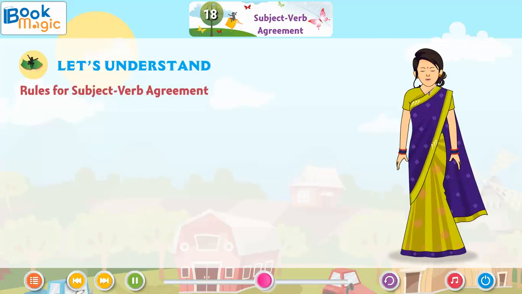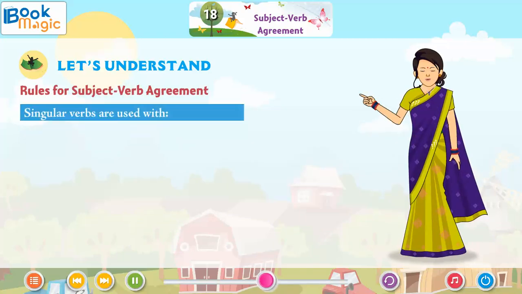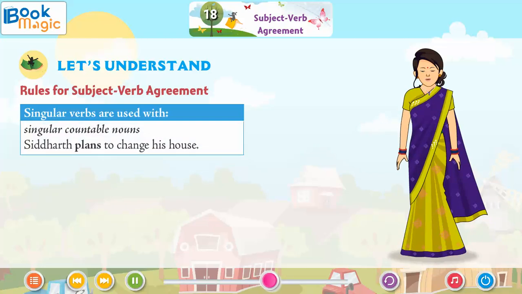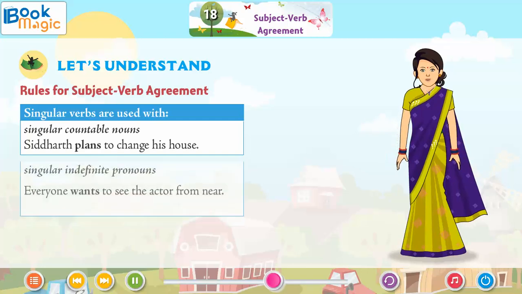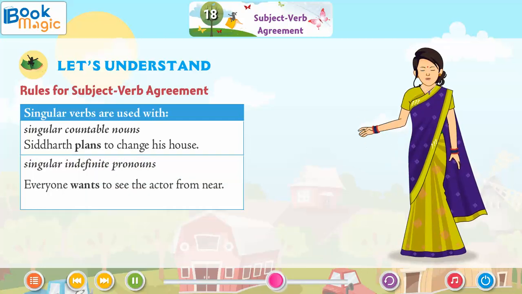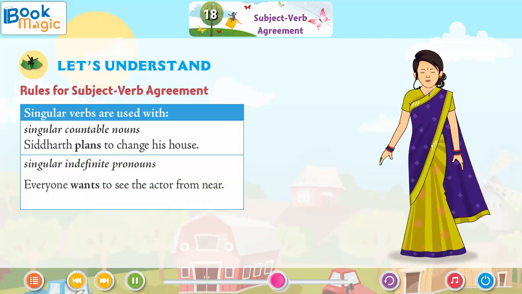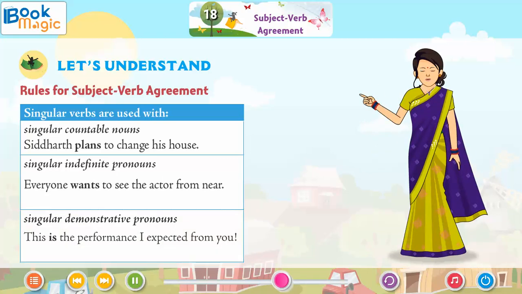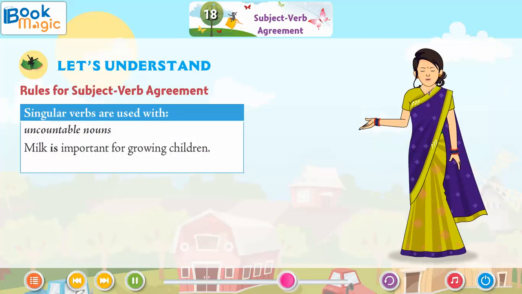Rules for subject-verb agreement. Singular verbs are used with singular countable nouns. Siddharth plans to change his house. Singular indefinite pronouns: Everyone wants to see the actor from near. Singular demonstrative pronouns: This is the performance I expected from you. Uncountable nouns: Milk is important for growing children.